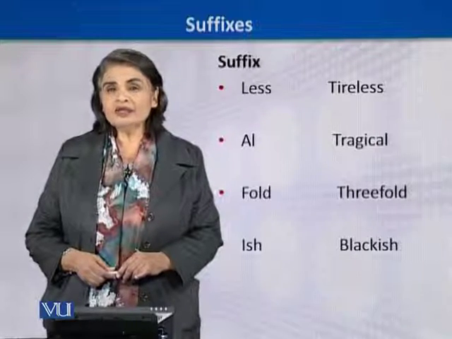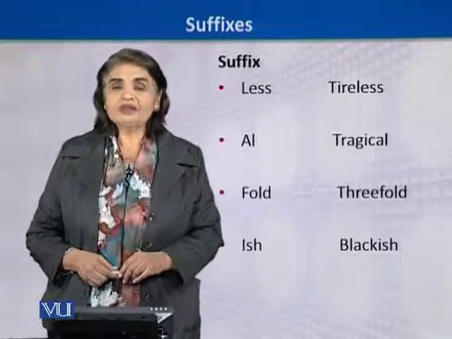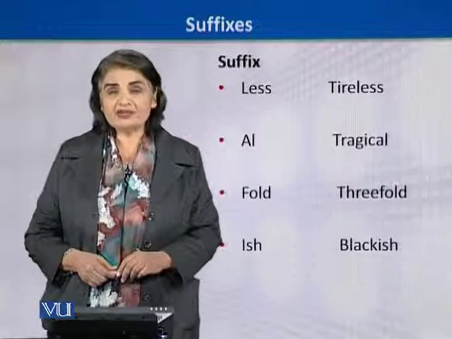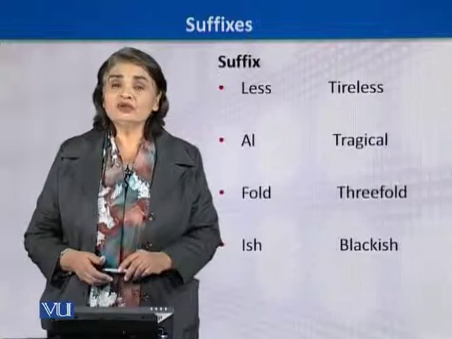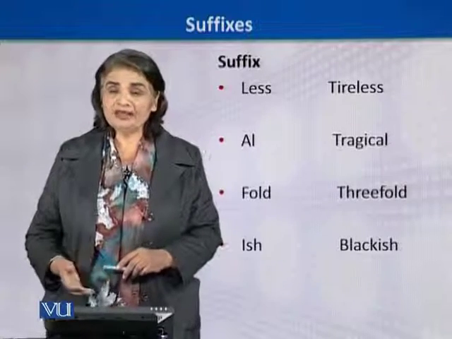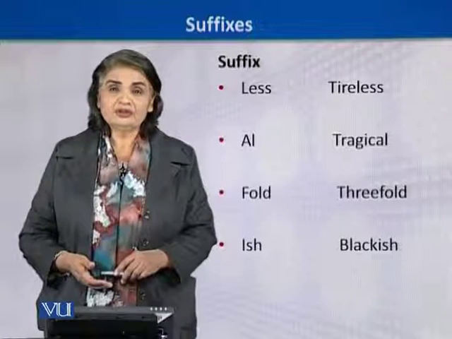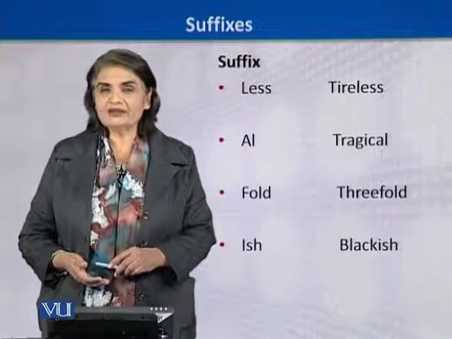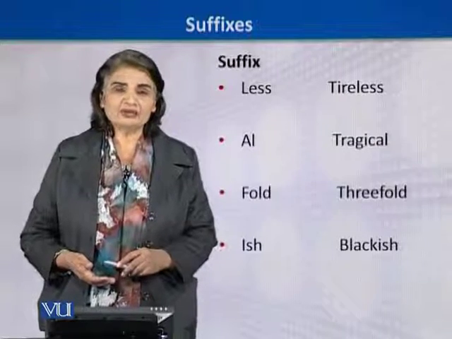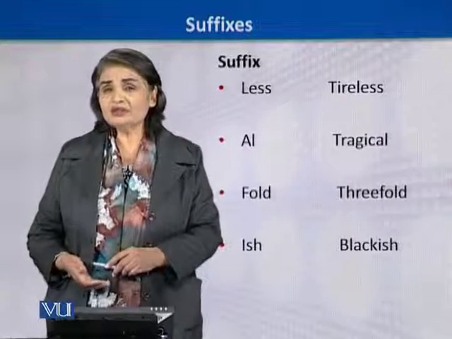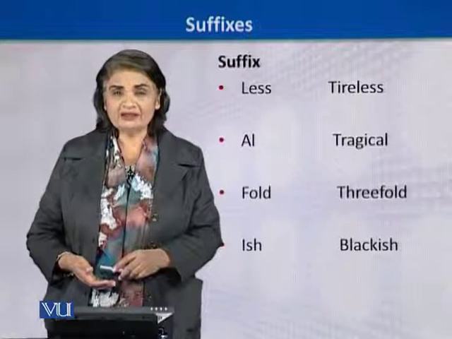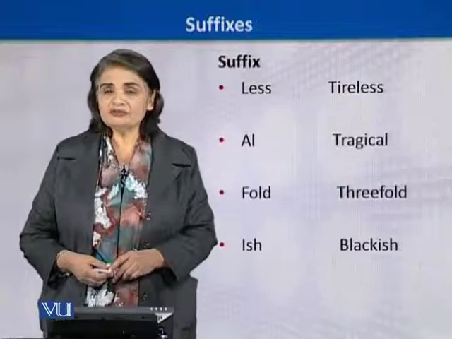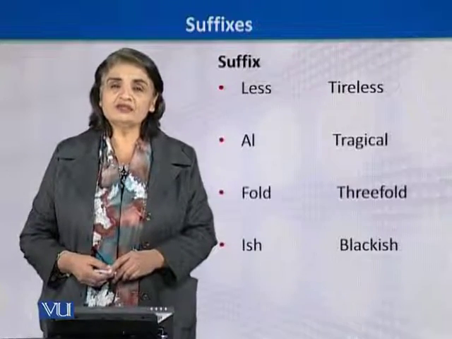Then we look at black, and the suffix is ish, so it becomes blackish. Here, there is a lot of relevance between black and blackish, because it is describing the same color, black. Something becomes blackish, so it is similar to what black is. So there is a lot of relevance in this case. So we come across different examples in the case of suffixes.